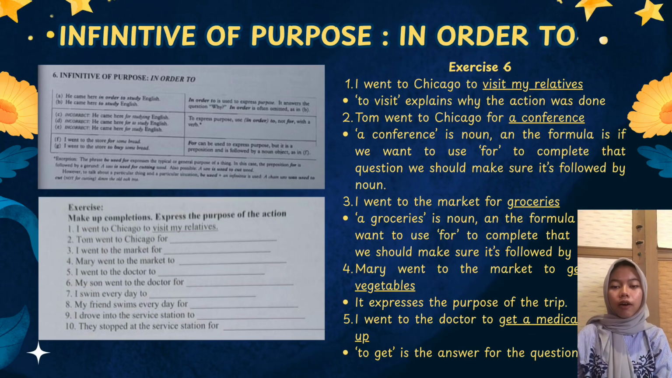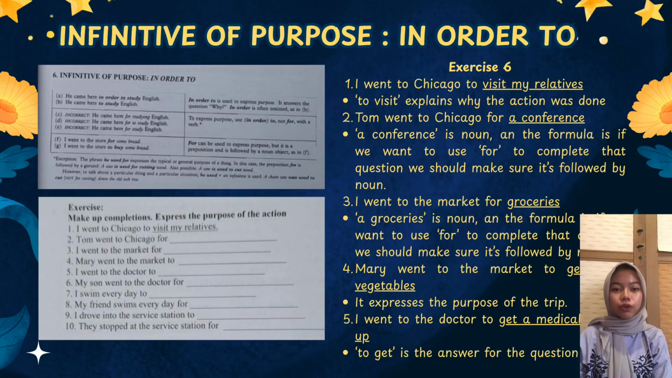Why is it wrong? "For" is followed by a noun, not a verb or to plus verb. Compare with "for": sometimes we do use "for" to express purpose, but only when it's followed by a noun. For example, I went to the store for some bread. Correct, bread is a noun. Another example, I went to the store to buy some bread. Also correct, using the infinitive "to buy".